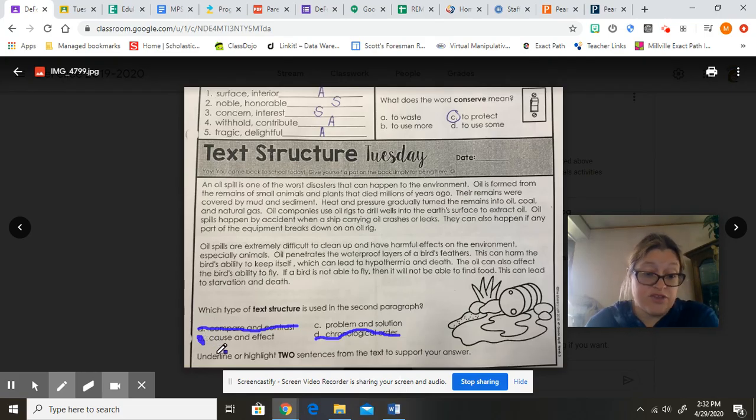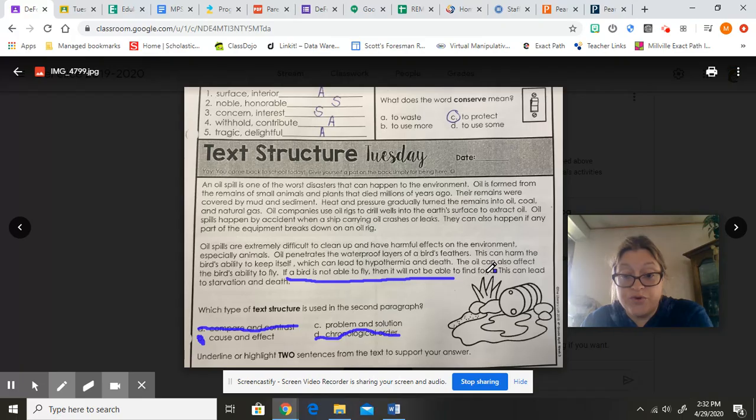Okay, so if you take a look here, underline or highlight two sentences from the text to support your answer. Those two sentences are the ones that we want to underline. If a bird is not able to fly, it will not be able to find food. That's the cause. The effect would be starvation and death.